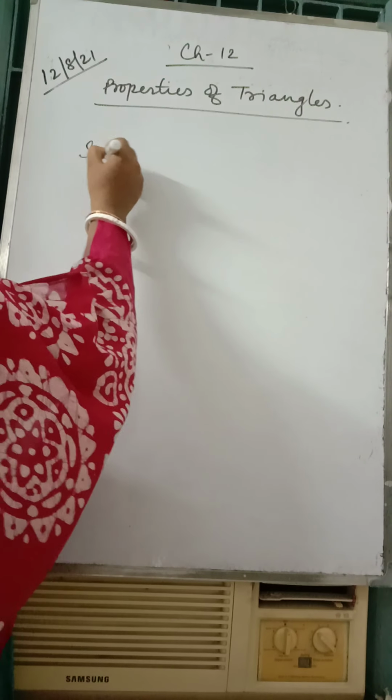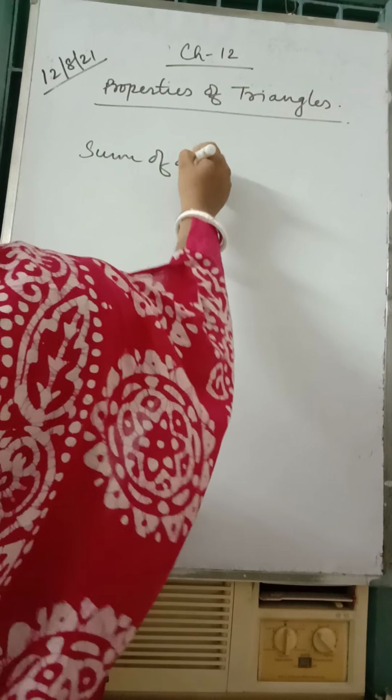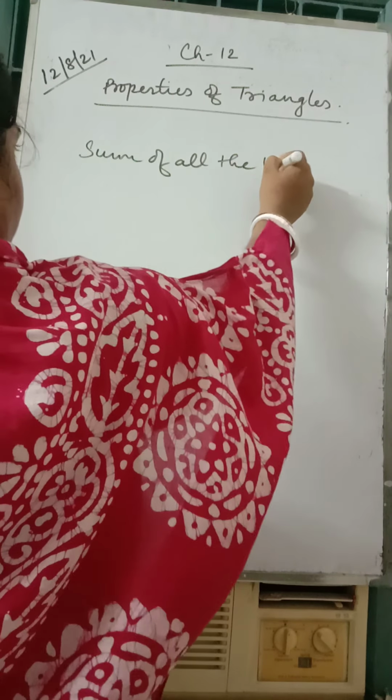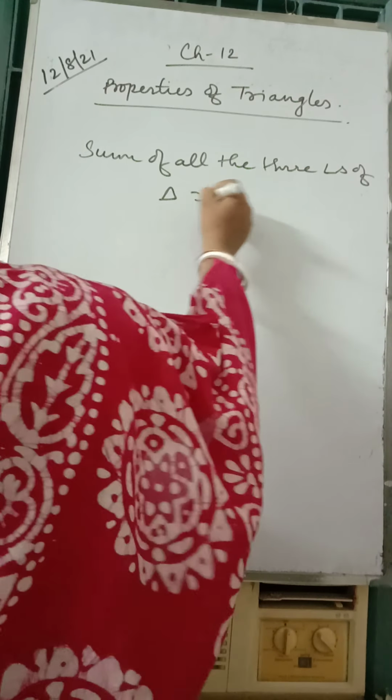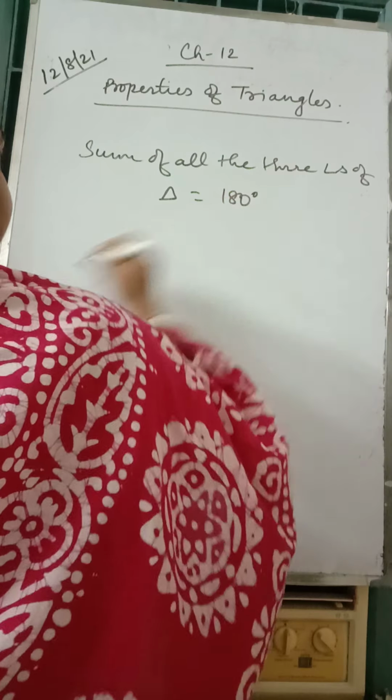This is already given in your book and you know it from earlier classes also. Then the sum of all the 3 angles of a triangle is equal to 180 degrees. Is it?